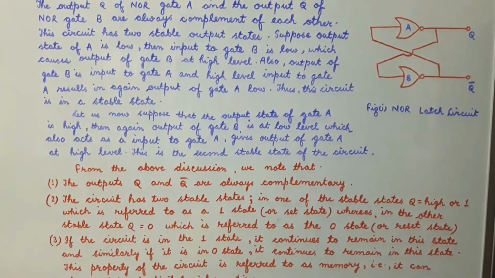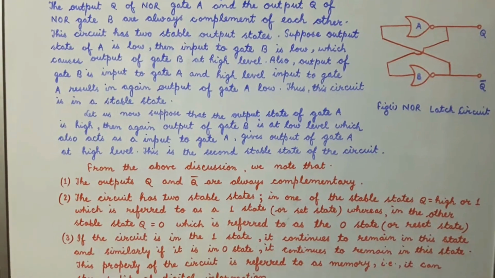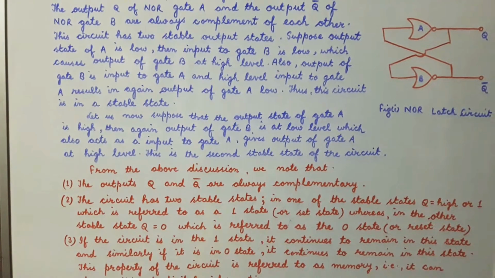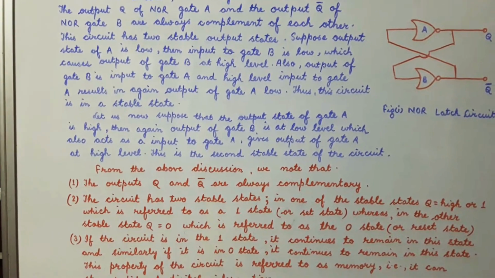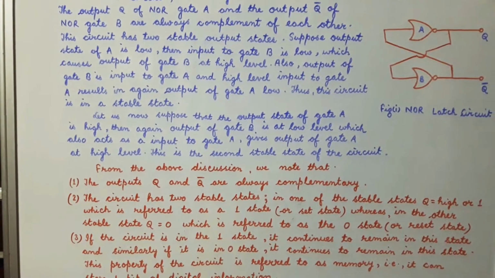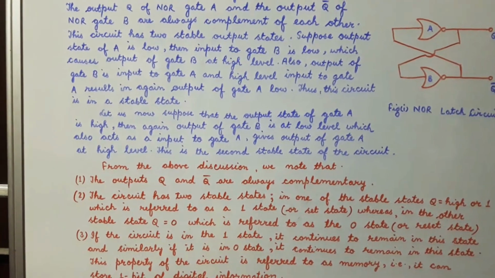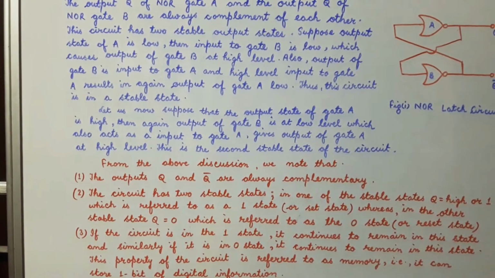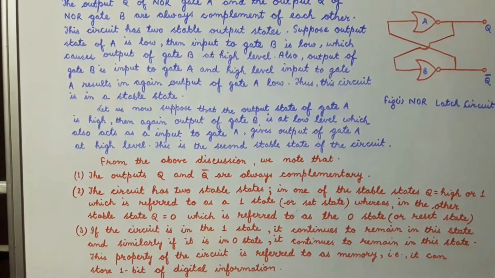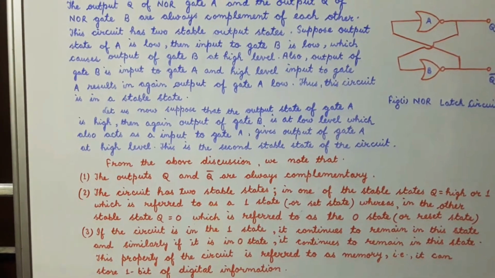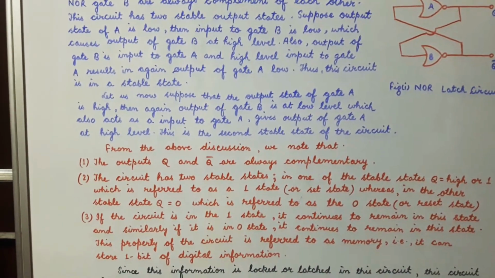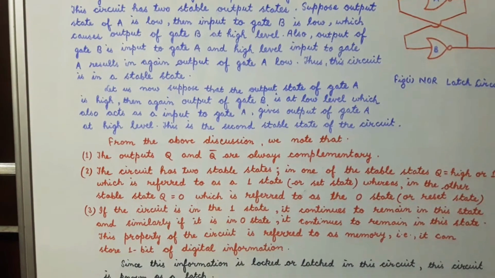This state is known as one state or set state, whereas in the other stable state we find that the value of Q is equal to 0. This state is known as the 0 state or the reset state. Also, if the circuit is in the one state, it will continue to remain in that state, and similarly if it is in the 0 state, then the circuit continues to remain in the 0 state.